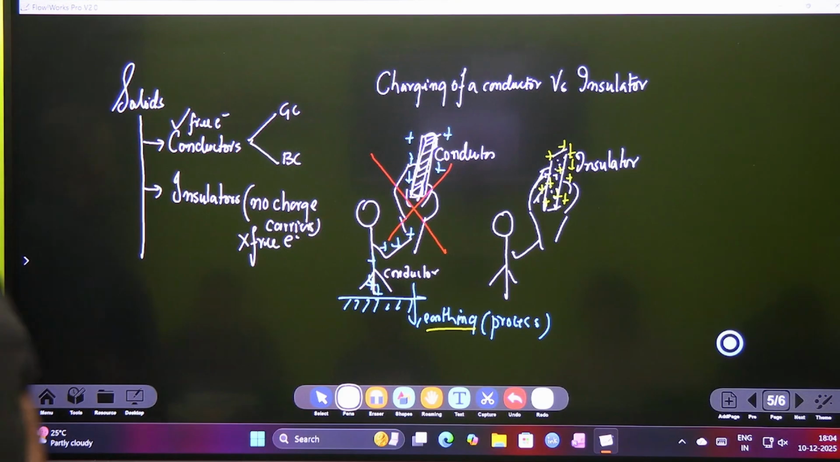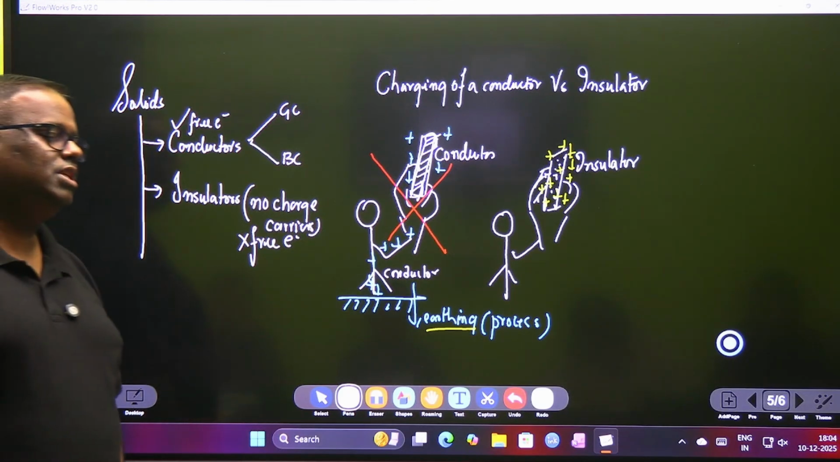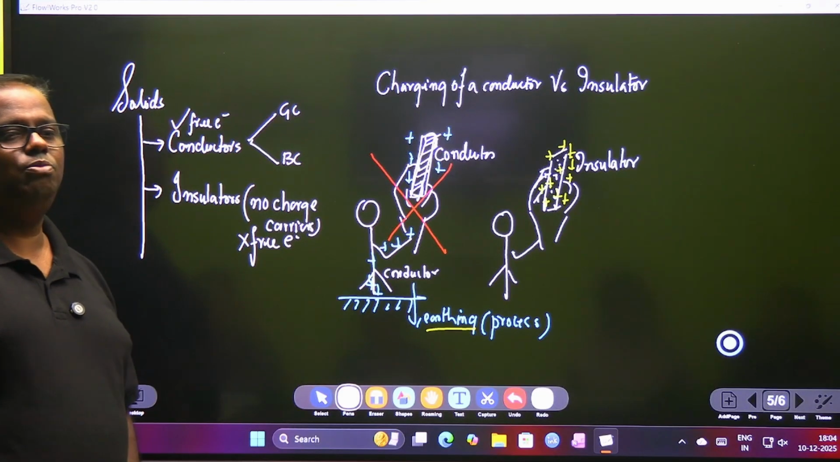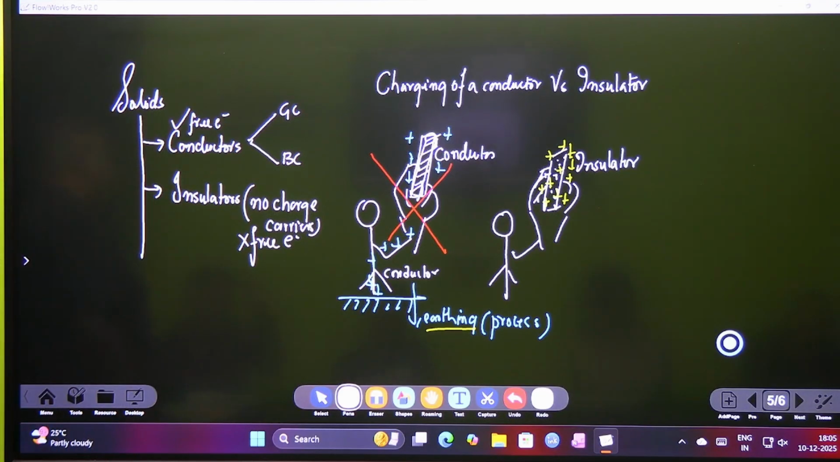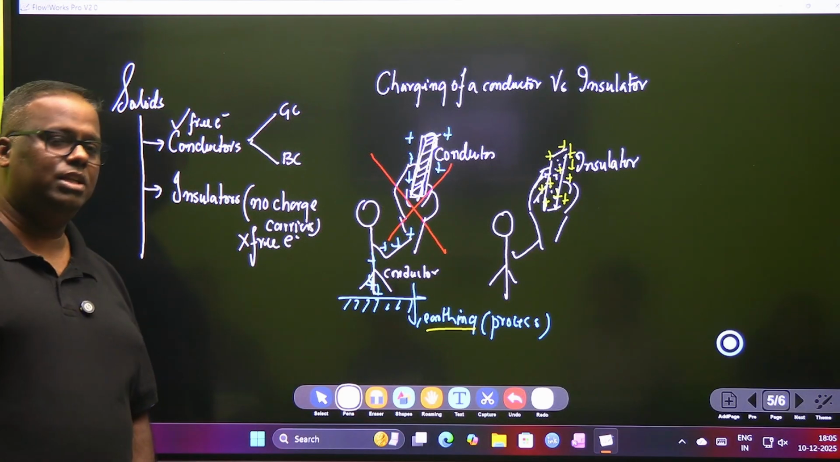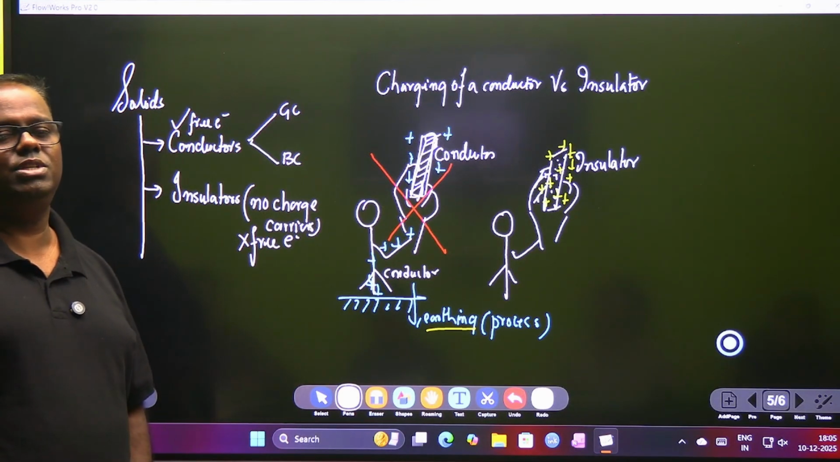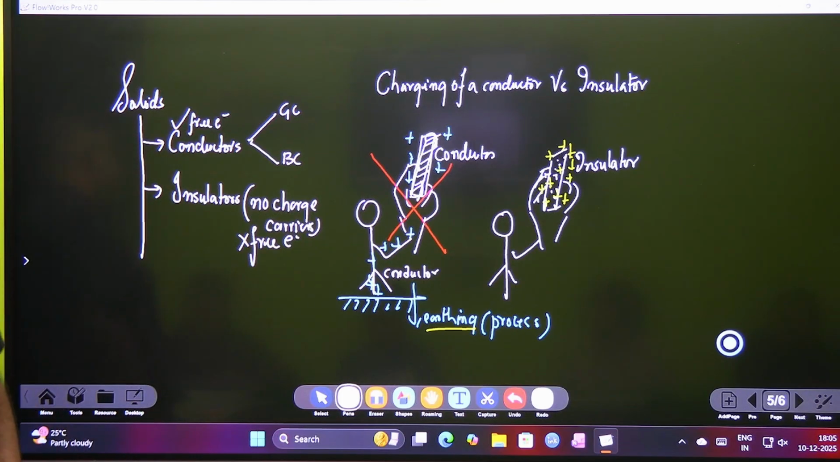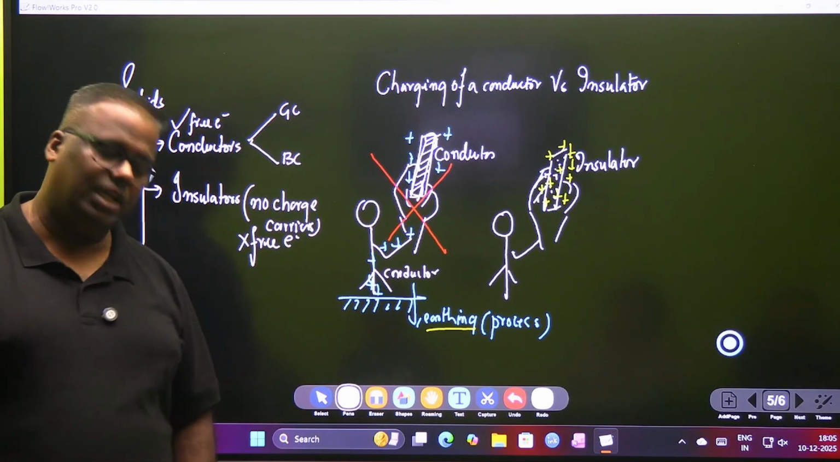SI unit of charge is known as coulomb, written as capital C. Then what did we study? How do you assign, or what is the convention? Glass, when rubbed with silk, is supposed to acquire positive charge, and all clear substances like glass and acrylic are always said to have positive charge, whereas polythene type plastics are said to acquire negative charge.